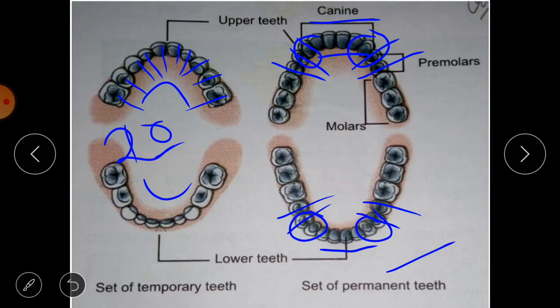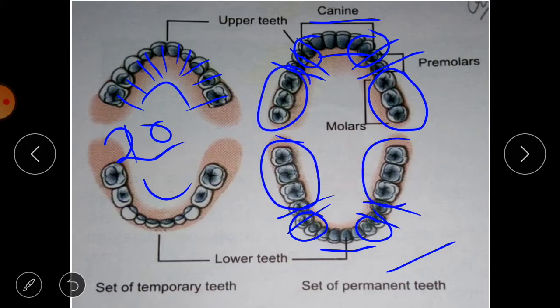Then the next teeth are molars. They are here. They are the last teeth. 3, 3, 3 and 3. 6 in the upper jaw, 6 in the lower jaw. A total of 12 molars are there, and they help to chew the food and grind the food well. So these are the teeth.